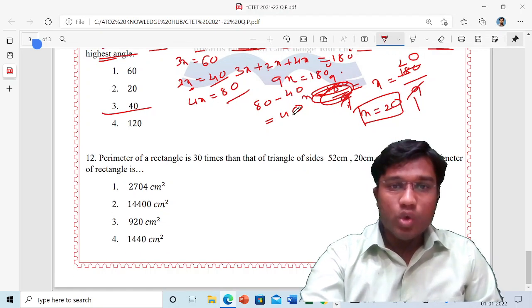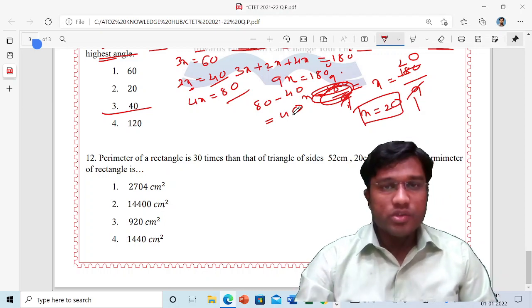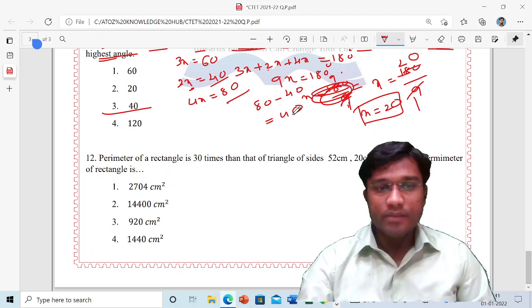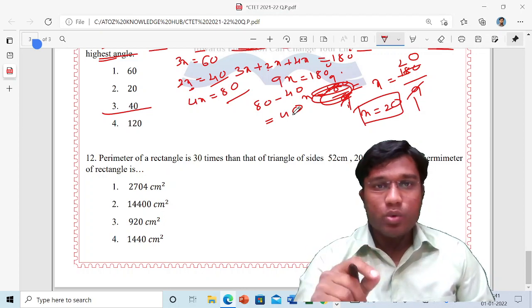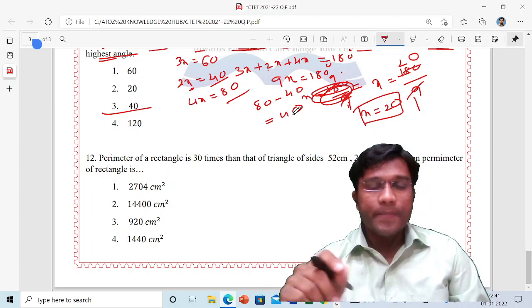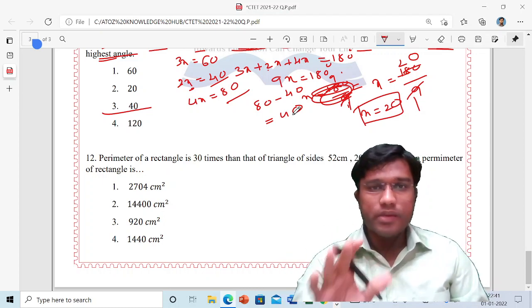Next we will see question number 12. I have added only 12 questions here, as many as I could remember. Some of my friends helped me to construct the questions. Three more questions are there that I am not sure about, so that is why I have not added them here. In total there were 15 questions, which were very easy.